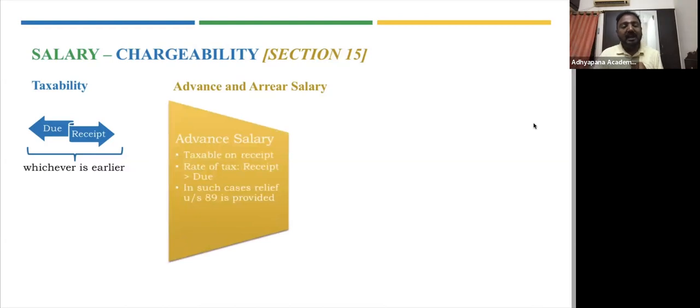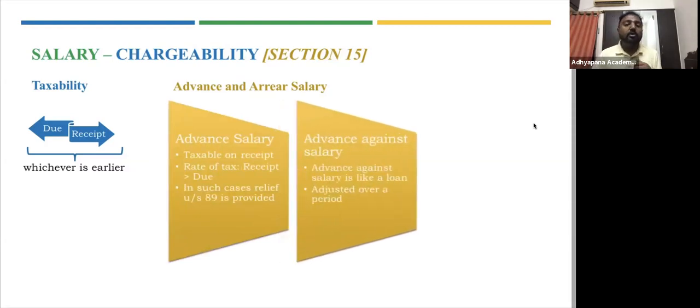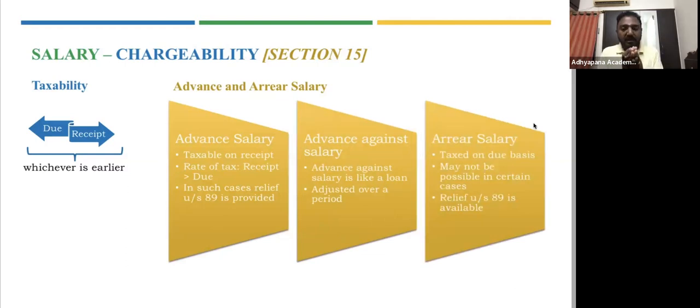The next concept is advance and arrear salary. What do you mean by advance salary? Let's say I am in need of money. I tell my employer, give me my September month salary now itself, and I will not get it again in September. This is called advance on salary. Since I'm receiving it first, before the due date, September is the due month but I'm receiving it in August itself, it is taxable on receipt basis. Why? Because it is due or receipt, whichever is earlier.